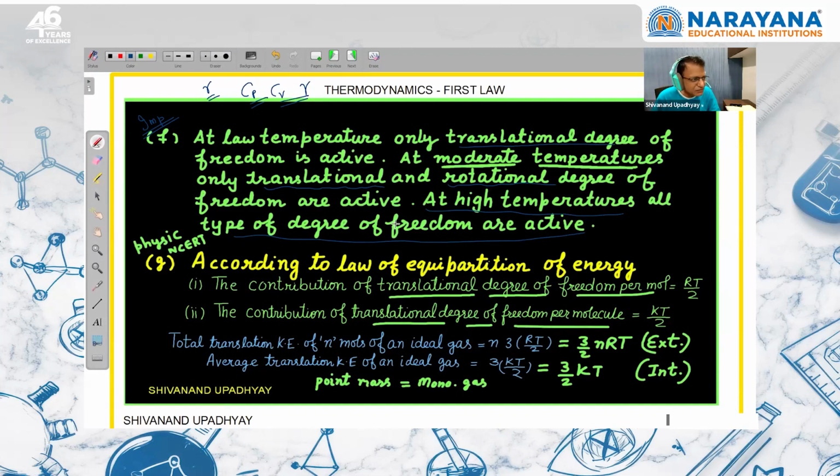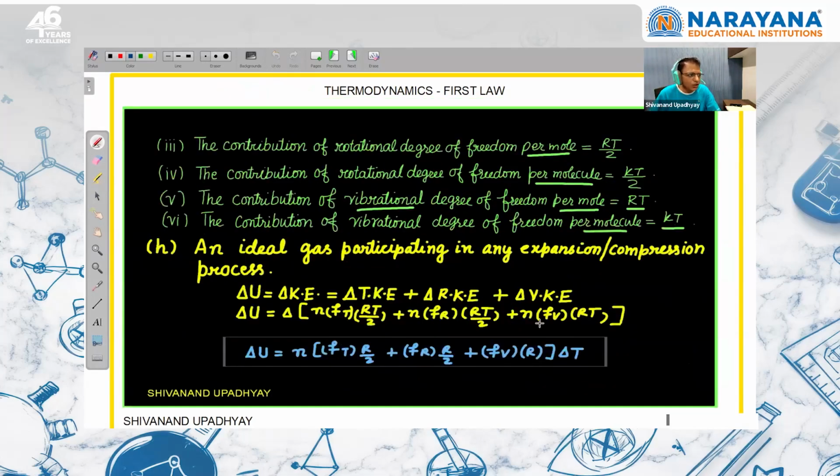But in JEE Advanced chemistry, they want to know that with changing the temperature, the degree of freedom is going to change. That is an important point, right? So in physics, you study the law of equipartition of energy, that the contribution of translational degree of freedom per mole is RT by 2, and per molecule, divide by Avogadro number, kT by 2. For rotational it is RT by 2, for vibrational it is RT, right? So these things you already know.